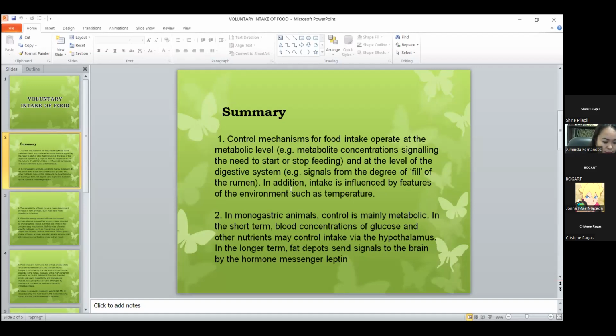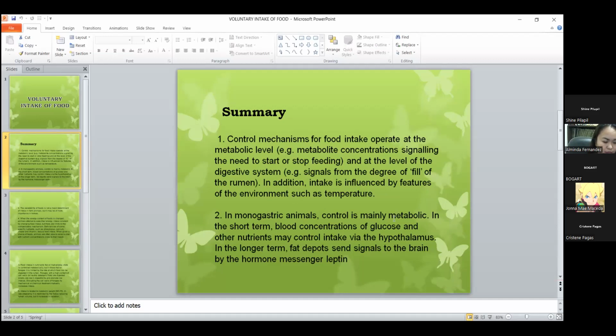Then kasagaran ang intake or ang pagkaon sa isa ka animal is naapektuhan sa environment such as temperature. So ang temperature is dako siyang epekto sa pagkaon sa isa ka animal.